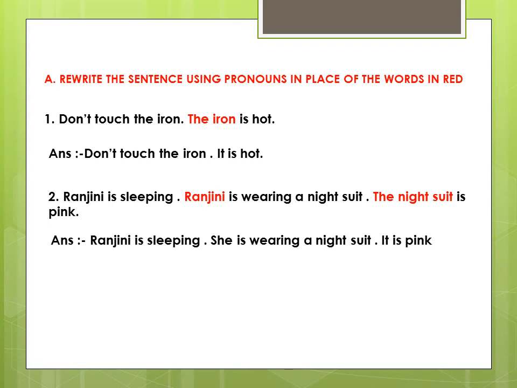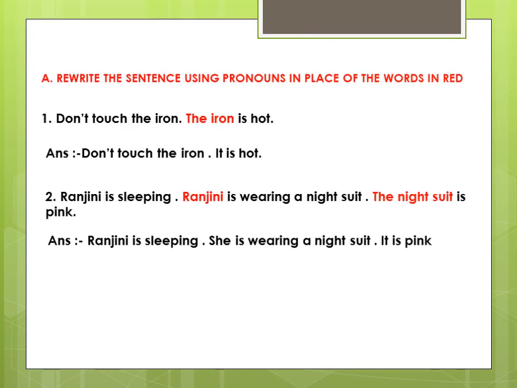Let's move to the second example. Ranjani is sleeping. Ranjani is wearing a night suit. The night suit is pink. Over here, Ranjani and the night suit are written in red. So, in place of that, we have to select the perfect pronoun. Ranjani is a girl, female. For female, we use what? She. And for the night suit, it can be used. So, the correct sentence is, Ranjani is sleeping. She is wearing a night suit. It is pink. Let's move ahead to a few more examples.